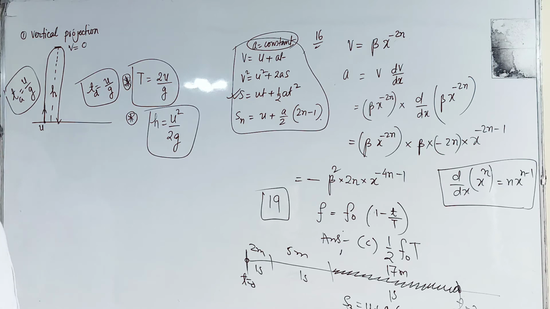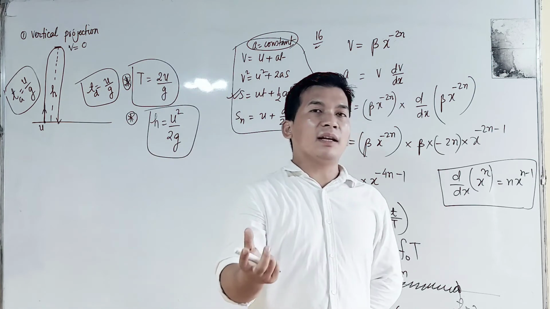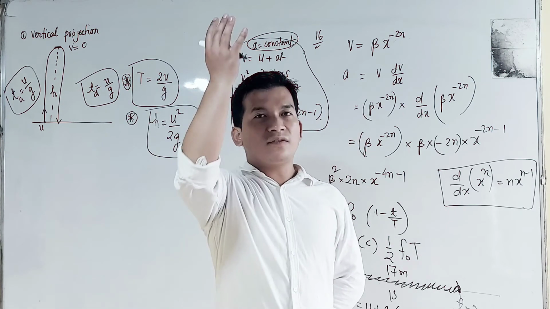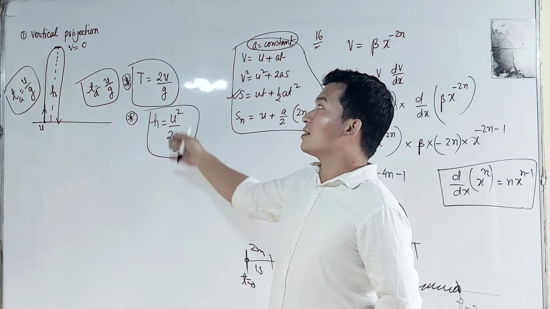So any mass, whether it is 2 kg or 5 kg, thrown up with the same speed, will reach the same height. A small stone or a bigger stone, thrown vertically from the surface with the same velocity, according to our formula will reach the same height.